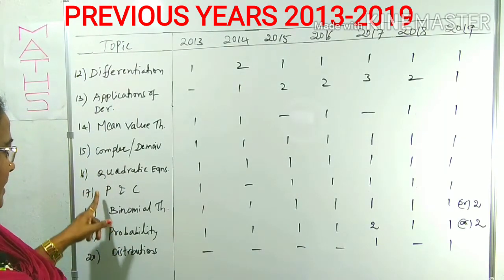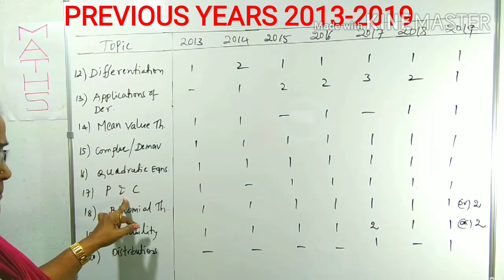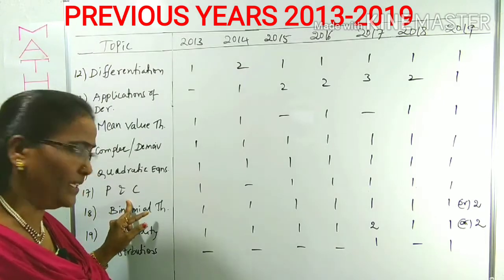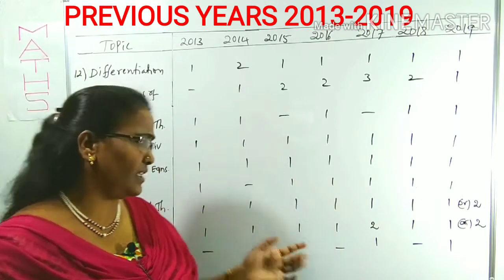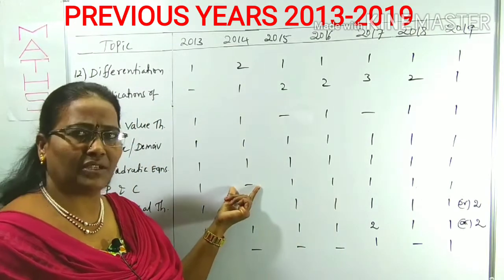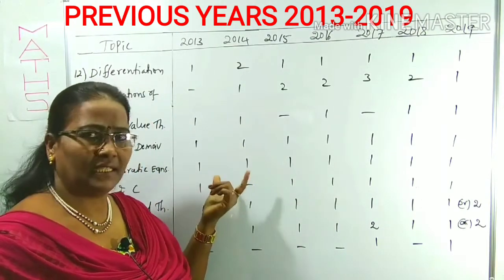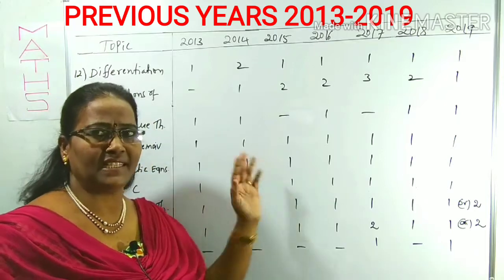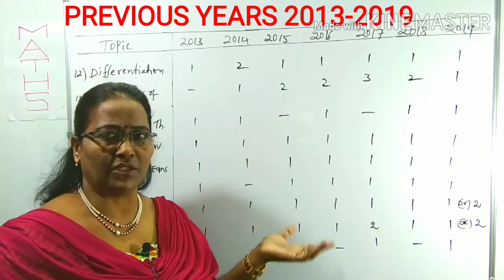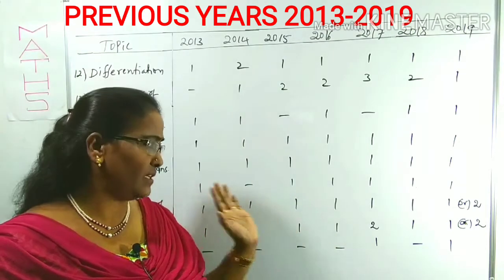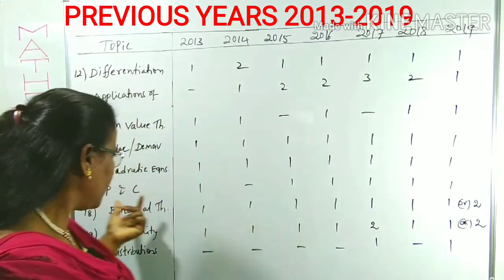Now next, after quadratic, PNC. PNC means permutations and combinations. Almost every year one question will come. In one of the years it was missed. If it is missed, it is balanced in some other topic. So here there is no particular rule, it is just approximately what you have to know. So PNC,